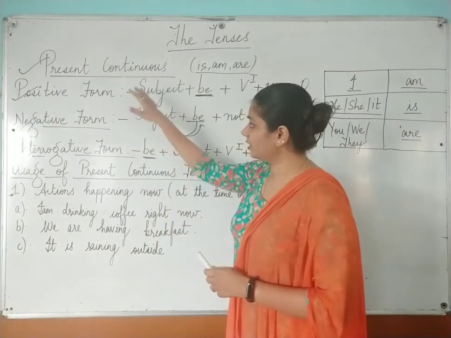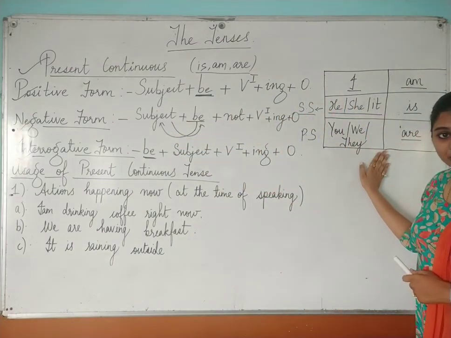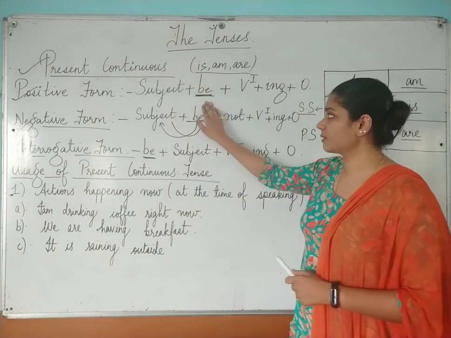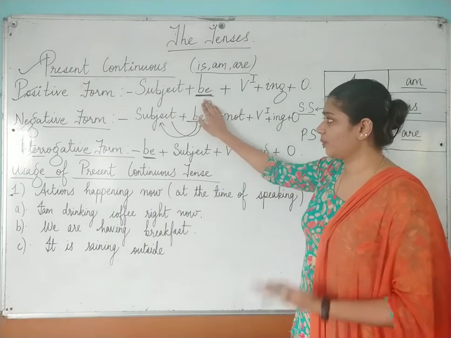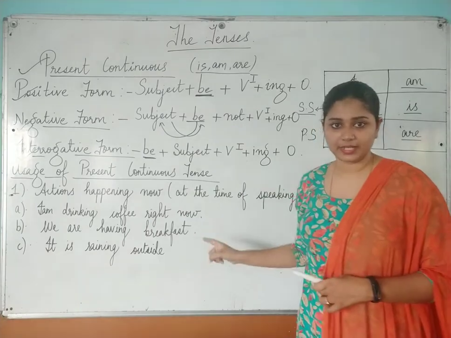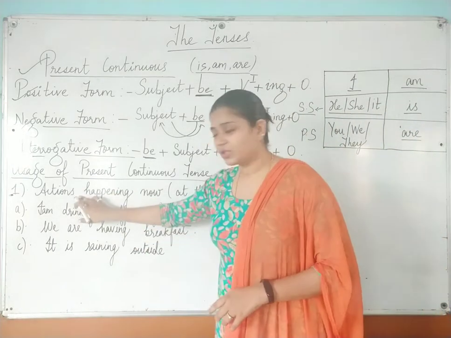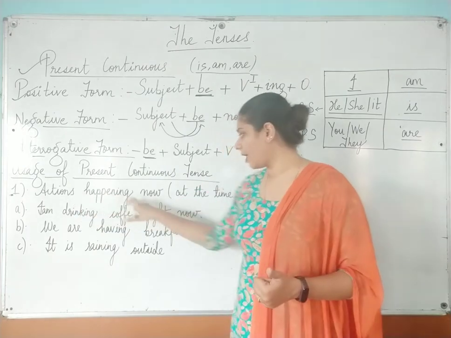Now we have studied the structures also. We have seen the concept behind the subject verb agreement also. We have seen that be means what, means the auxiliary verb means what in present continuous tense. Now we study the usage of present continuous tense. Okay. Now first usage I have already told you: actions happening now.